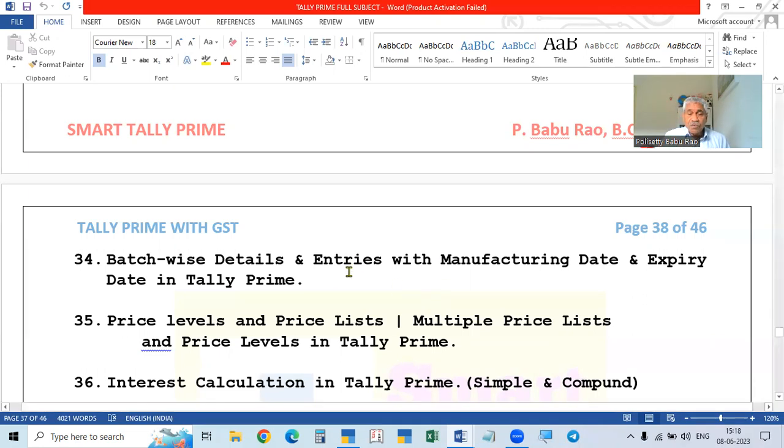So that is why, to compensate the delay in the payment, we charge some amount, which is called interest. That interest is charged by the seller from the buyer, from the customer. So when you are selling, we collect the interest from our debtors. When you are purchasing, we pay interest to the sellers, that is sundry creditors, if there is delay in the payment.